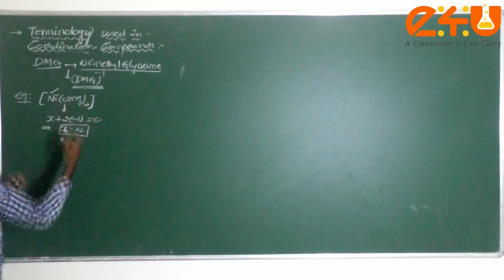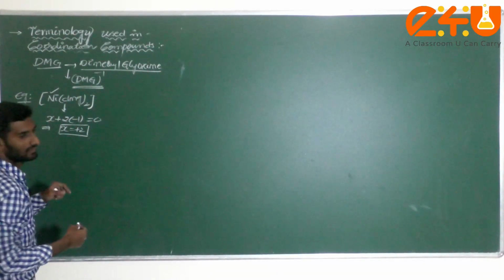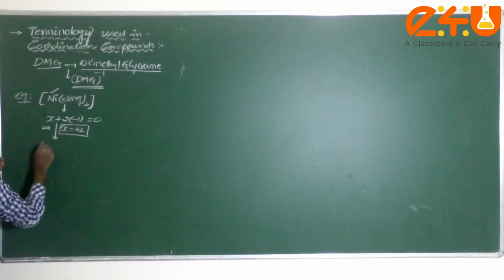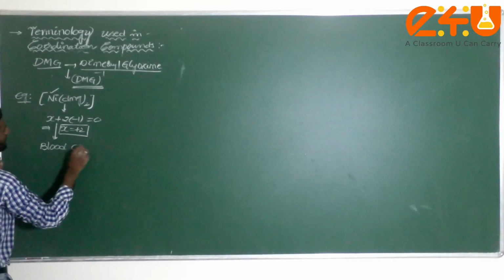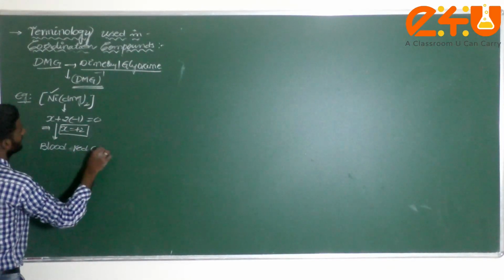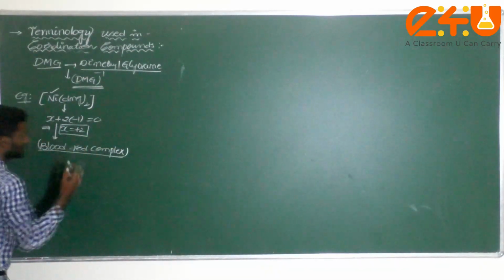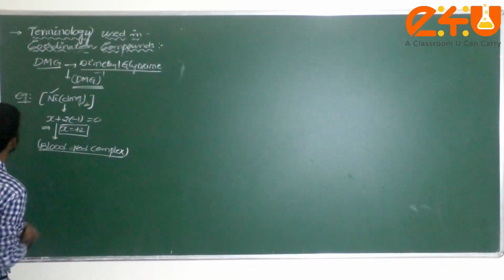Now I can consider two molecules here. Actually this complex, dear student, is called a blood red complex. What is the blood red complex? This is very important here. How are we forming this complex here? Okay, we have to check it.